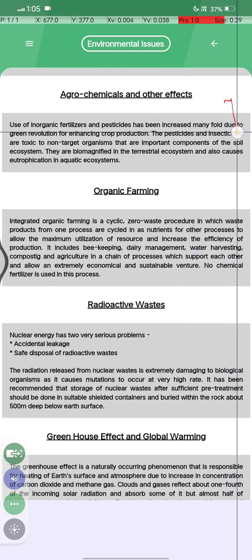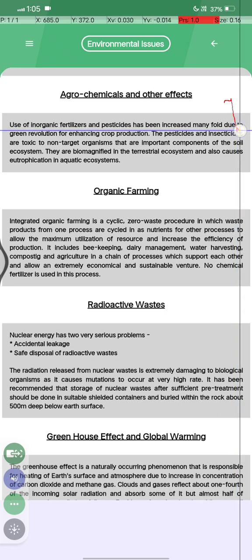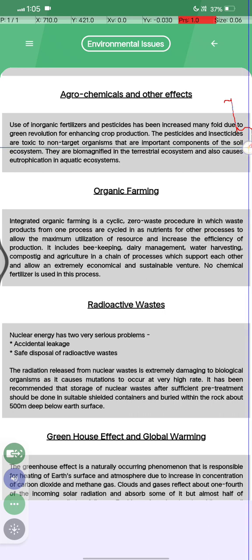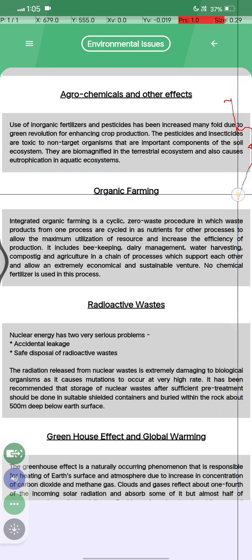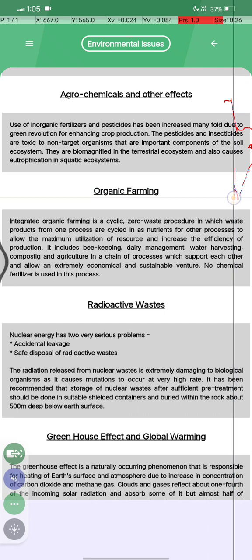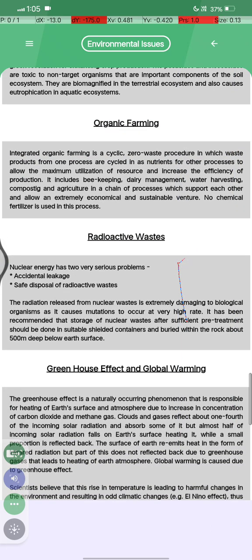Agrochemicals and other effects. Use of inorganic fertilizers and pesticides has increased many fold due to the green revolution for enhancing crop production. Pesticides and insecticides are toxic to non-target organisms that are important components of the soil ecosystem. They are biomagnified in the terrestrial ecosystem and also cause eutrophication in aquatic systems. ऑर्गेनिक फार्मिंग क्या होता है देखते हैं.